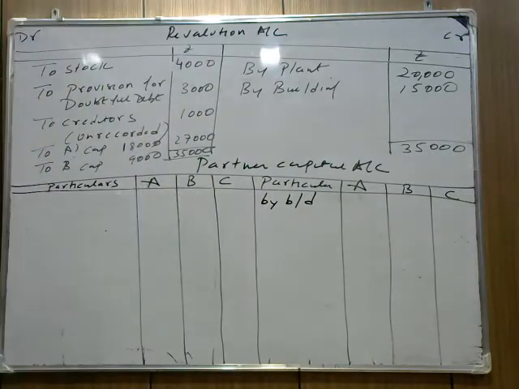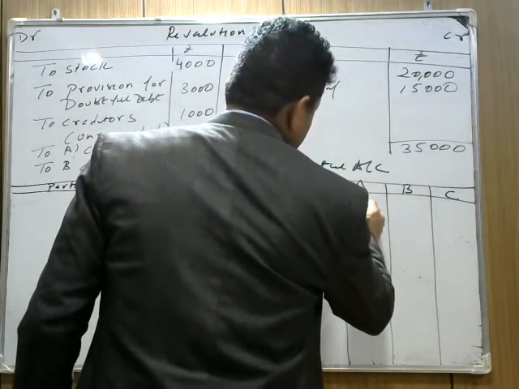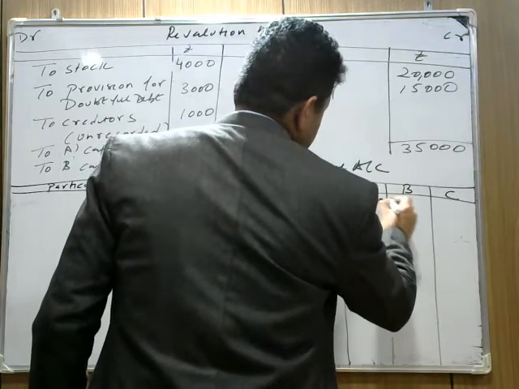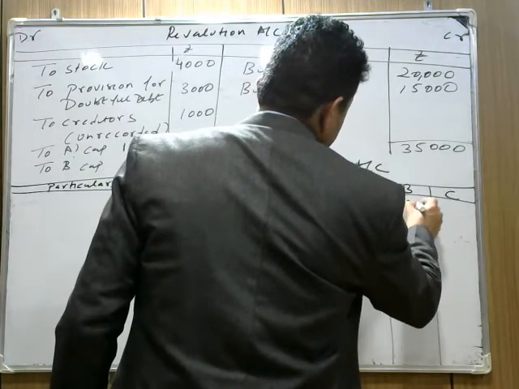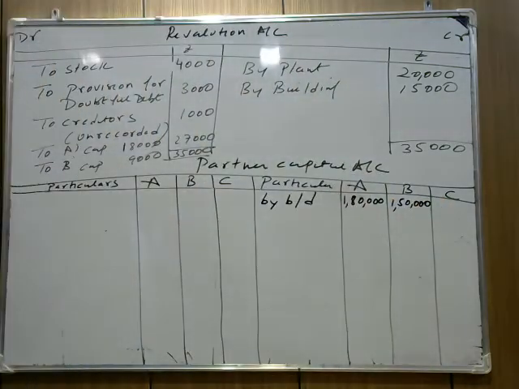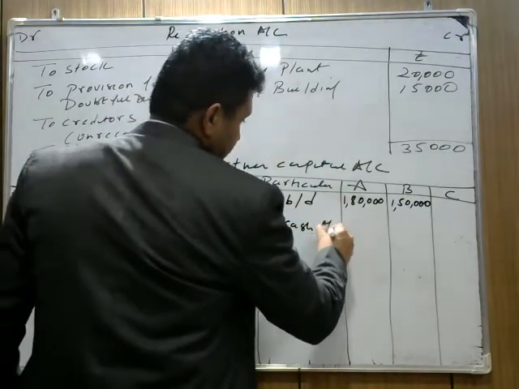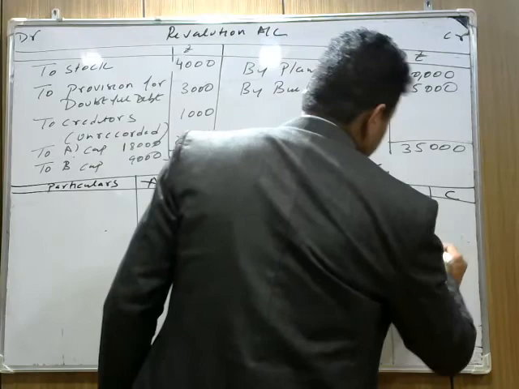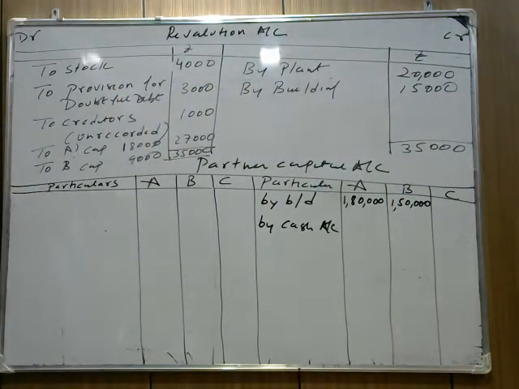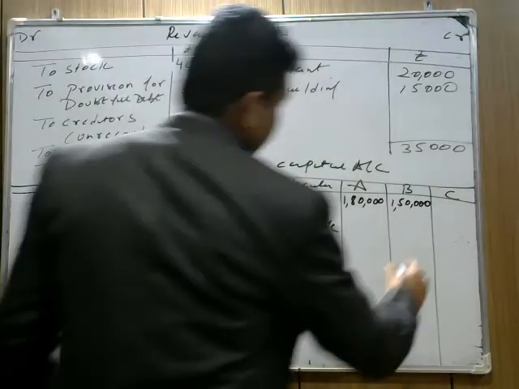Now check, what is the opening balance? What is given in the question? A's capital is given 1,80,000. We write 1,80,000 here. B is given 1,50,000. I hope this is clear. So A is coming 1,80,000, B is coming 1,50,000. Now by cash, how much does C bring as capital? We write by cash account. Check the question, how much C brings as capital. So C brings 1 lakh as his capital.